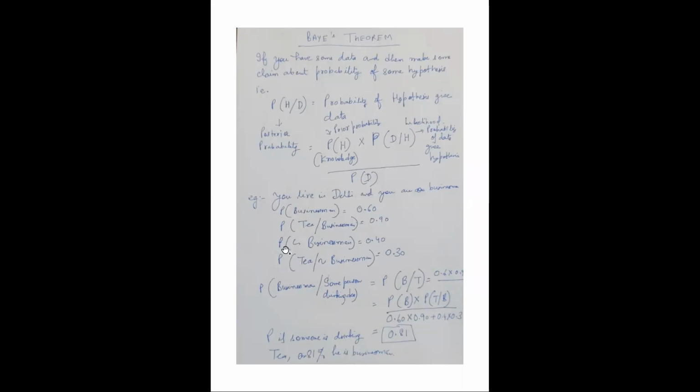Let's take this example of the businessman. You live in Delhi and you are trying to find out the probability associated with businessmen; if you look at a person, you should be able to tell how many are businessmen. You have to associate a probability to your city: what is the probability of finding a businessman?